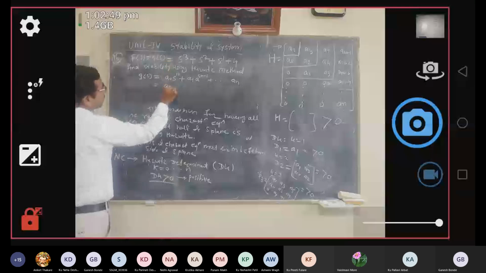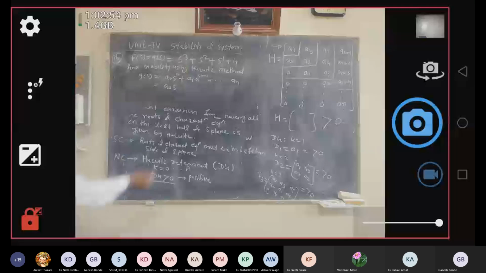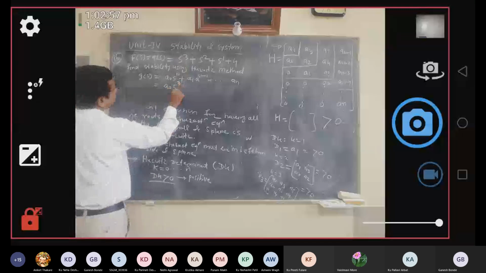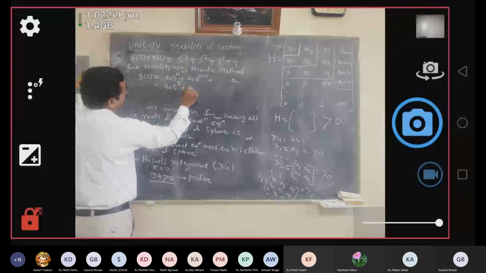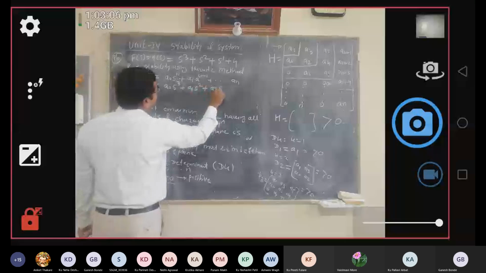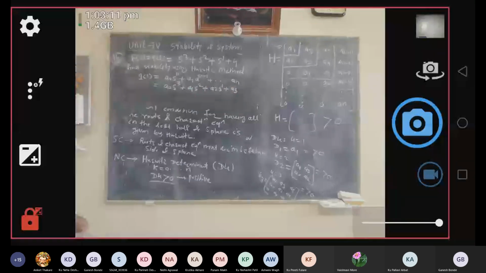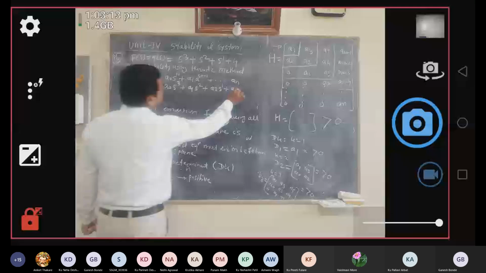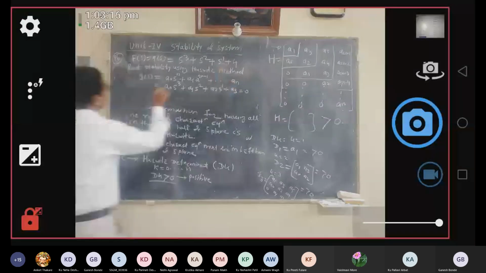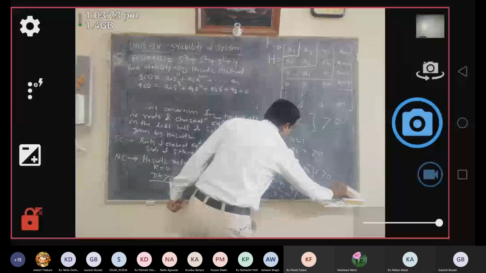So first coefficient is a0. Here s, what is the value of n? Highest power of s, that is 3. So therefore a0 into s raised to power cube plus a1 into s raised to power 2 plus a2 into s raised to power 1 plus a3. Okay, and which is equal to 0. Okay, so this is your q of s, and from this q of s we have to prepare our capital H.